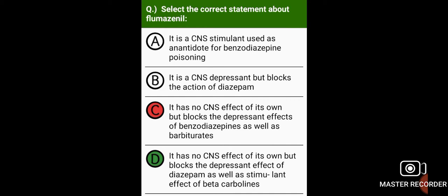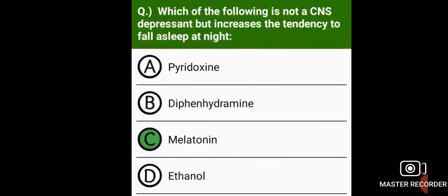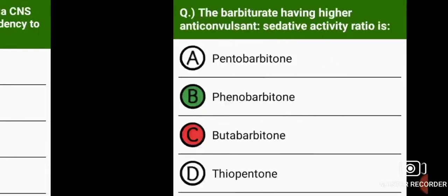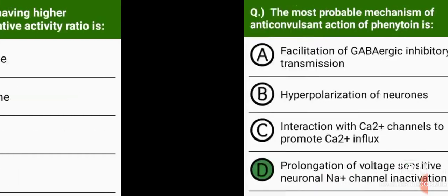It has no CNS effect of its own but blocks the depressant effect of diazepam as well as the stimulant effect of beta-carbolines. The general principles in the use of hypnotics include the following except: in patients with chronic insomnia, a hypnotic should be used regularly. Which of the following is not a CNS depressant but increases the tendency to fall asleep at night? Melatonin. The barbiturate having higher anticonvulsant sedative activity ratio is phenobarbital.